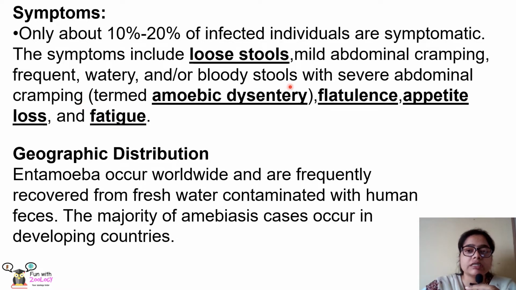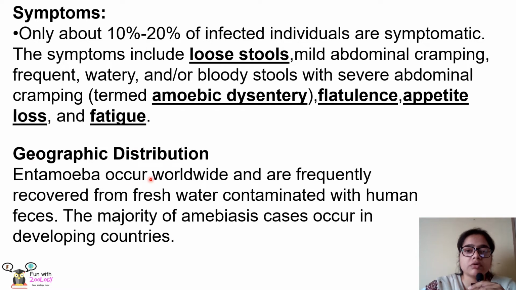That means stools can contain a little amount of blood, with severe abdominal cramping, which is called amoebic dysentery. There can be flatulence, loss of appetite, and fatigue in the person, because the person undergoes dehydration due to this frequent watery stool.